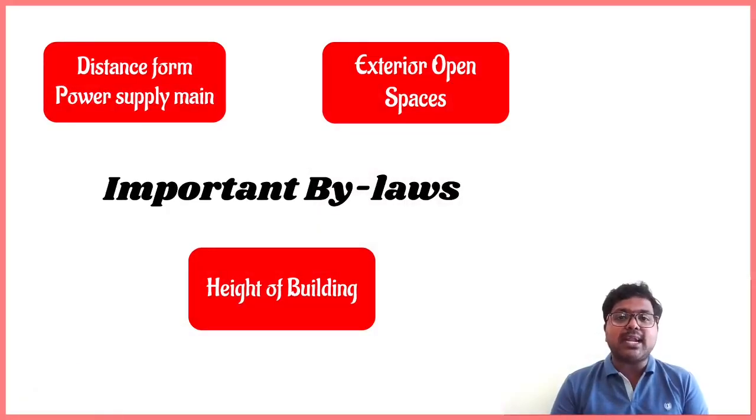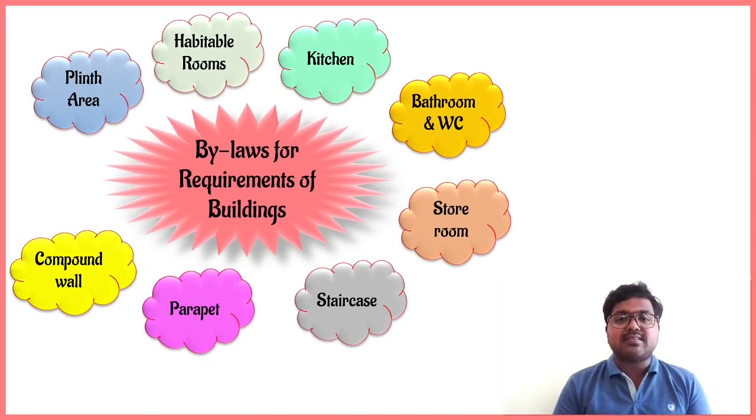In the previous video, we discussed important bylaws in building construction, which cover parameters like distance from power supply mains, exterior open spaces and height of the building. Now, in this video, let us discuss the bylaws for requirements of buildings, which may include plinth area to compound wall. Let us see them one by one in detail in this video.